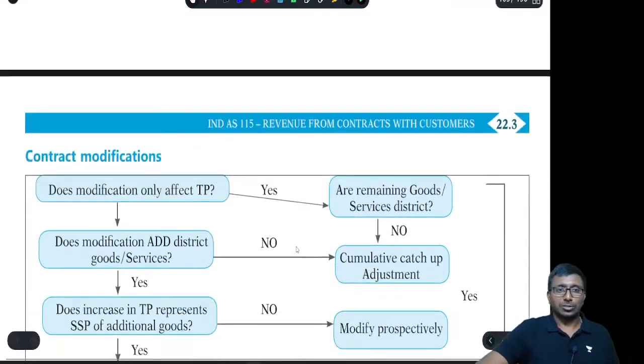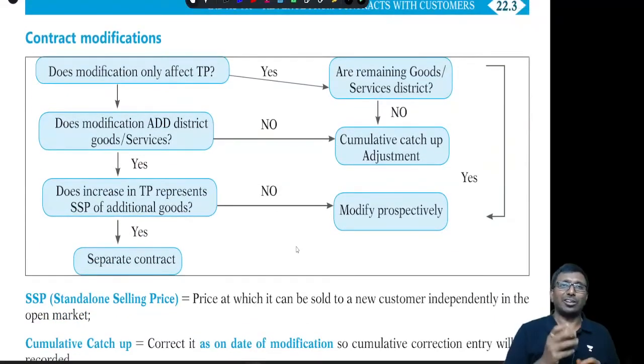Here one more small subtopic is there, when there is a contract modification. This we'll learn here, but it will be useful when we see the entire standard at once. If the contract has been entered into now and subsequently there is a change, first we should ask a question: is the change only affecting the transaction price? Earlier we spoke for 1 lakh rupees, now we are changing 1 lakh rupees to 1,20,000 rupees. Is it only a change in the price, not a change in the goods or services? That you should ask first. If you say yes, it is only changing the price, now what about all the remaining goods or services?